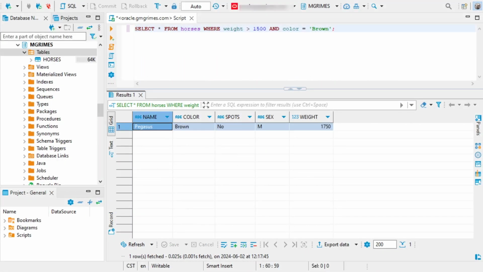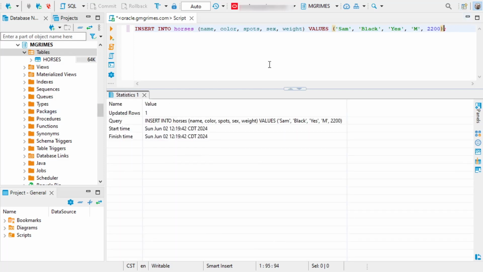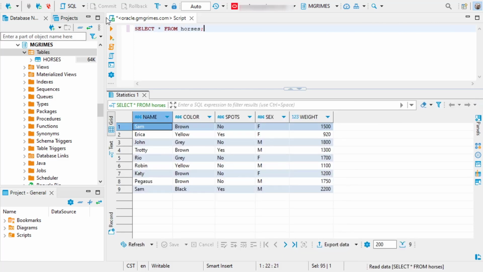So if we were to say something like insert into horses, name, color, spot, sex, weight, values, Sam, a black horse with spots that is male and 2,200 pounds, well, that actually works, right? And if we said select asterisk from horses, we now see that we have two horses that have the name Sam. Well, that's not good because we said we want to be able to uniquely identify horses based on their name, and that's not the state that we are currently in, right?